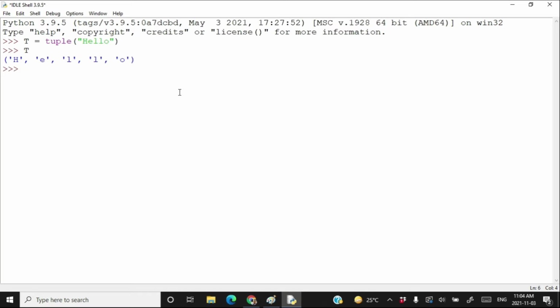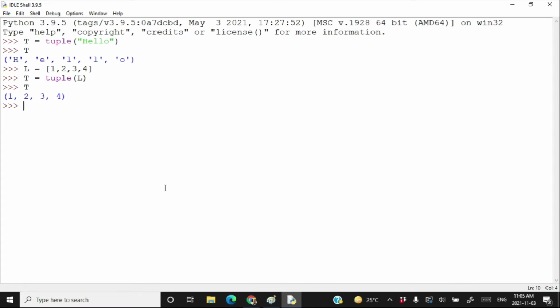Now suppose that I have a list L is equal to 1, 2, 3, 4. If I write T is equal to tuple and you pass the list as argument of the function tuple, you will end up creating a tuple from the elements of the list.